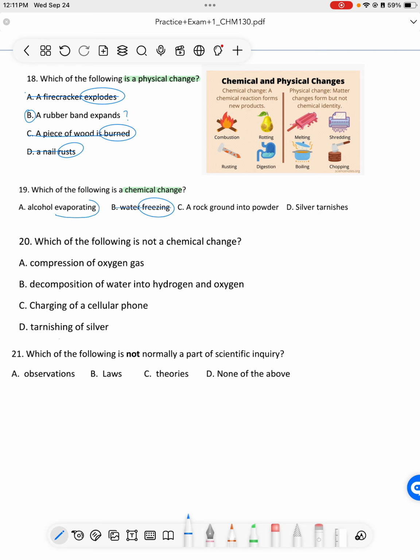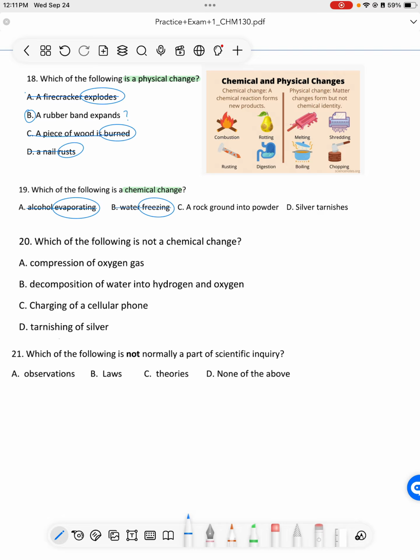Evaporating is also a physical change. It's changing from a liquid alcohol into a gas alcohol. So it's just going from liquid to gas, and it can go back from gas to liquid, but its composition stays the same. It's still an alcohol. So we know that that is not a chemical reaction.